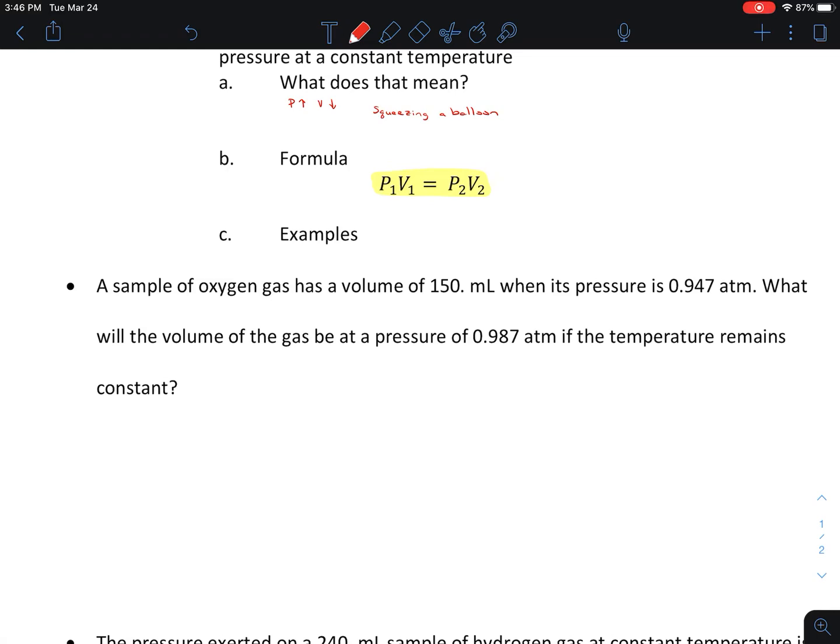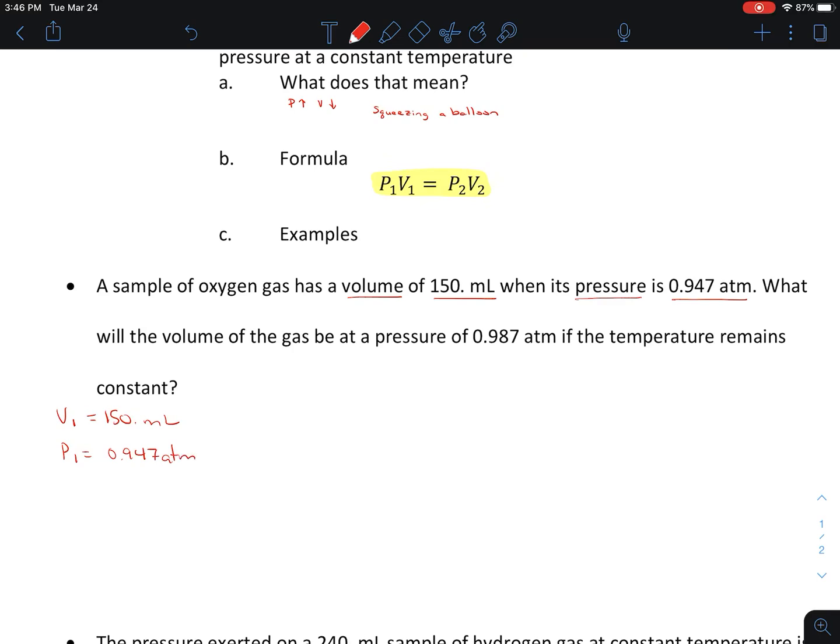This very first one, we have a volume of 150 milliliters. So over here to the side, V1, because that's the first volume I saw, is equal to 150 milliliters. I'm just going to copy it just like it was. When its pressure is 0.947, that's the pressure that goes along with this. So P1 equals 0.947 atm.